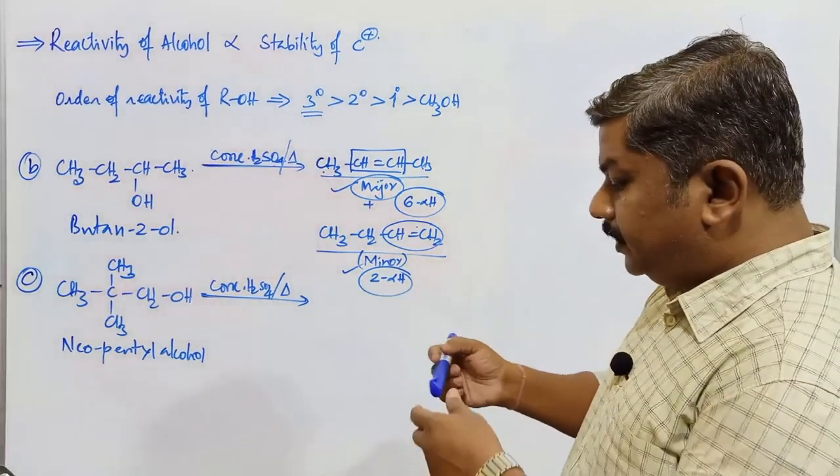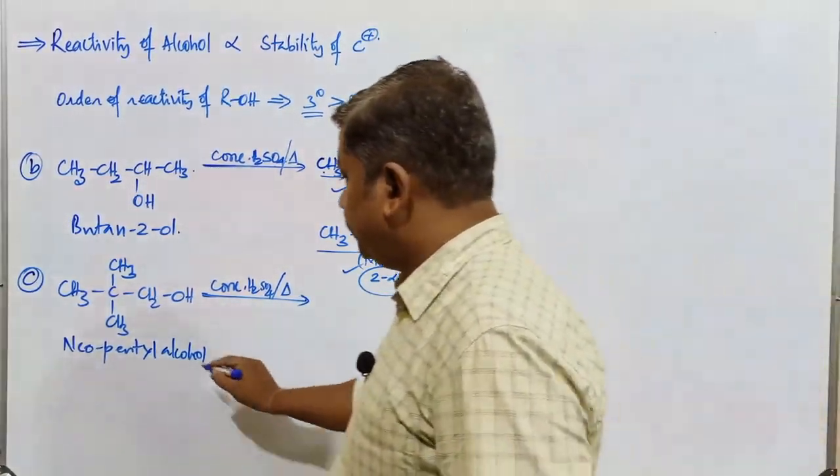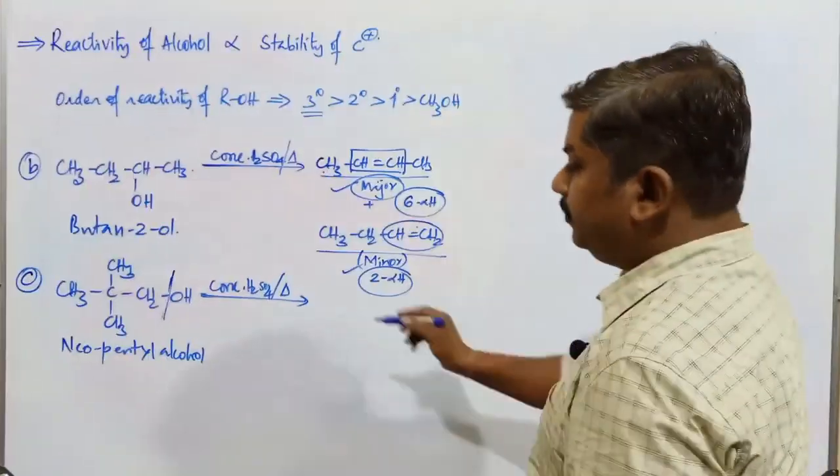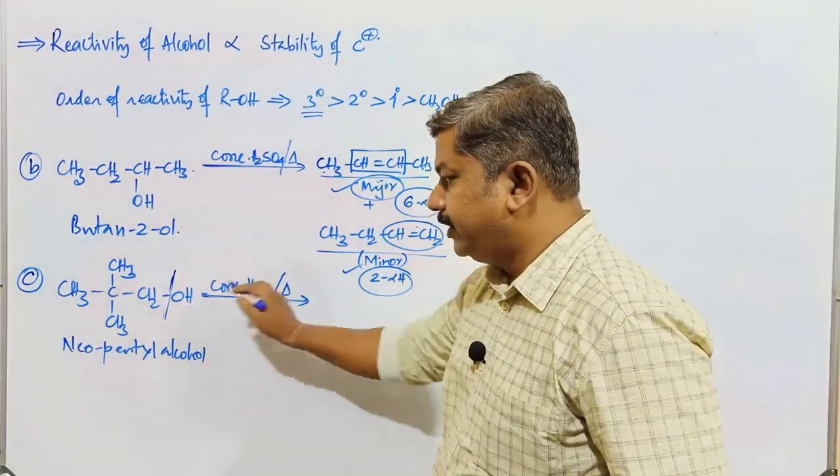If we carry out this reaction with neopentyl alcohol, first cleavage of the bond takes place. Elimination of the water molecule takes place after protonation on the OH, so H2O is going to be eliminated.